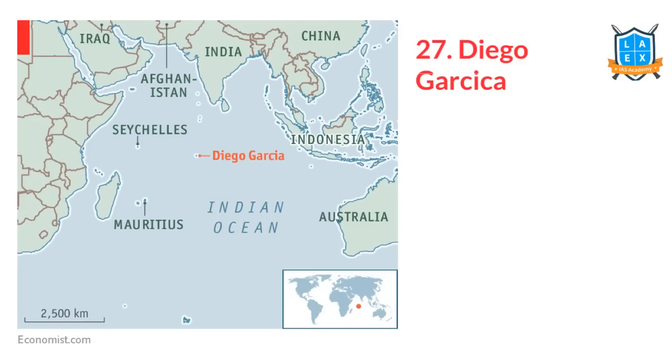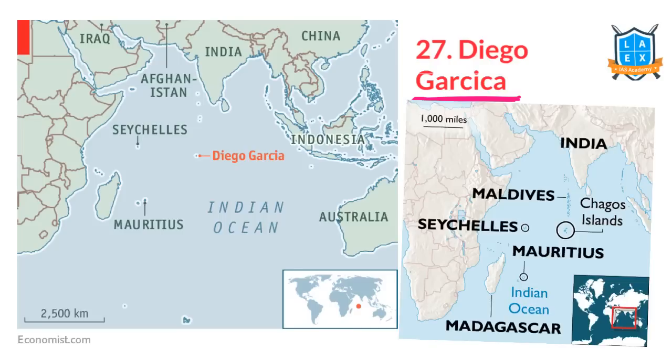Next important island that is in the news is Diego Garcia Island. Very important. These islands are part of the Chagos Archipelago. This Diego Garcia Island now is under the control of the USA. Actually, the Chagos Islands or Chagos Archipelago are claimed by Mauritius and the UK. Recently, the International Court of Justice said these belong to Mauritius. So it has asked the UK to vacate that particular island.